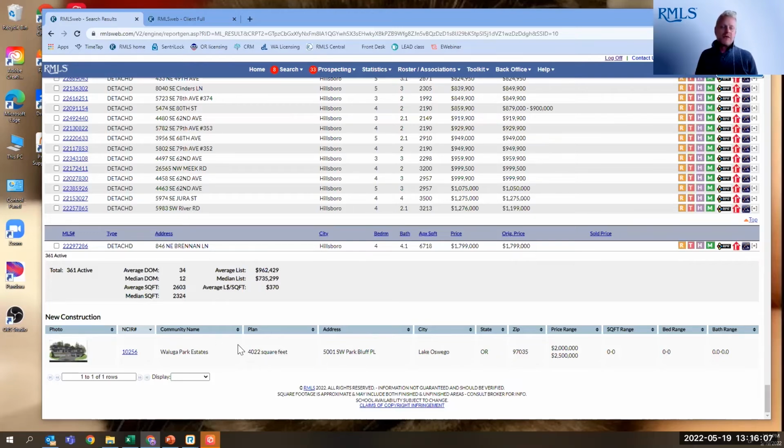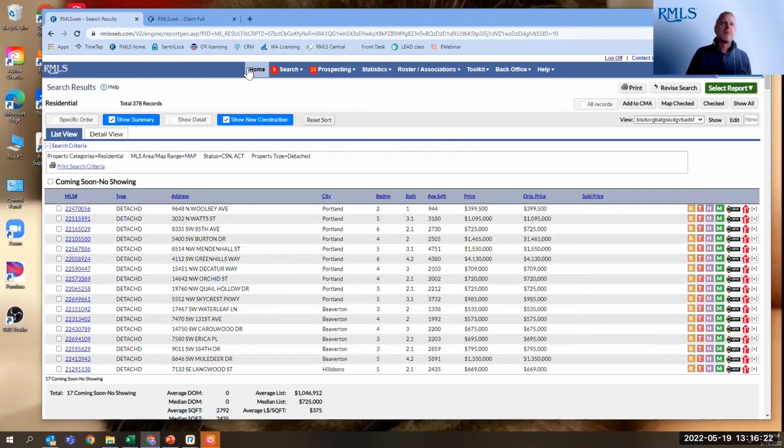Now, again, this is a new feature, so it's just starting to gain traction, and I'm seeing a lot of traction with it. A lot of agents that work with new construction are taking advantage of this because it is another way for them to get their developments out there to the public and knowledge about those homes, especially in low inventory markets such as this.